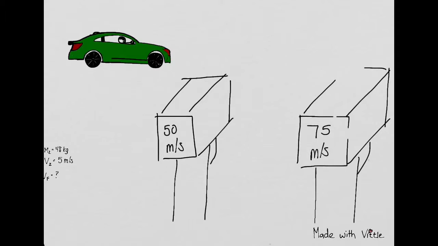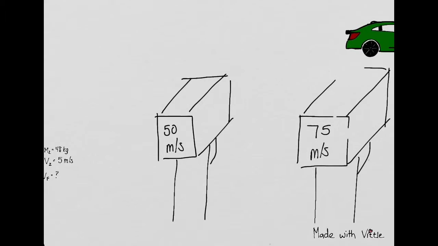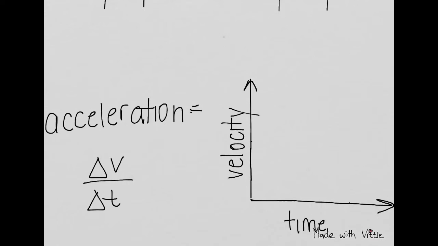With a car that has an increasing speed going down the road, the car would start at 50 meters per second and would end at 75 meters per second later on. With acceleration equal to the change of velocity over time, we can assume that the velocity versus time graph of the car goes up at a positive rate.